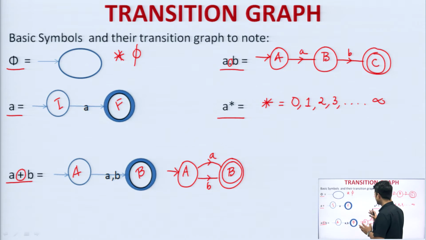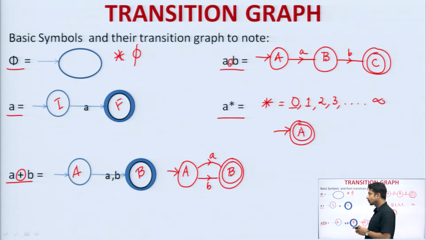Now, if we have to put it for a closure, then it will be, see, if a star equals 0, then the value will be what? Epsilon. That means the initial state will be what? Final state. Let the state name be a. So that means if I have a to the power 1, then a to the power 2, a to the power 3, 3 times a.